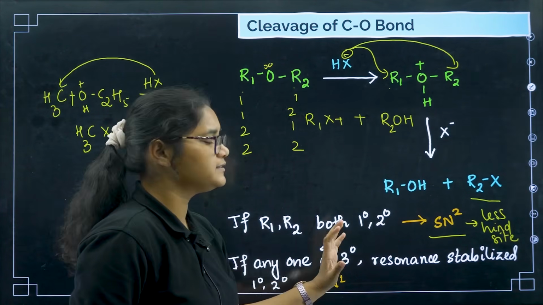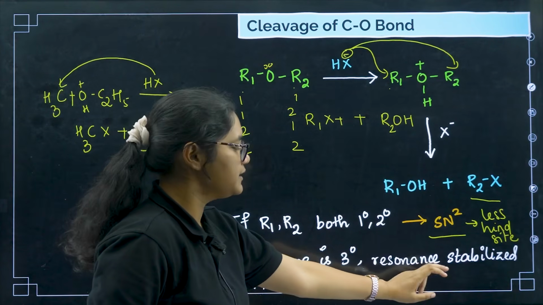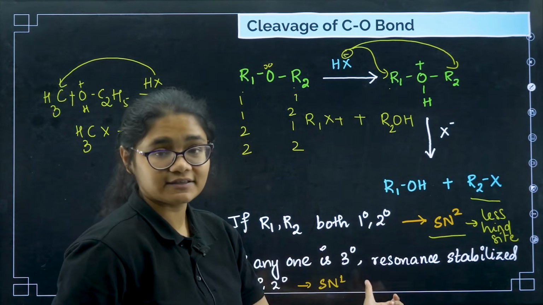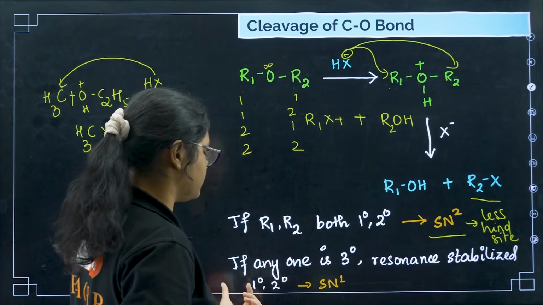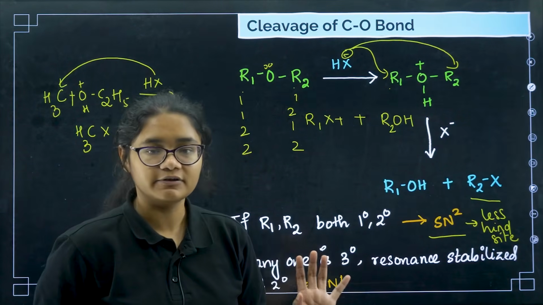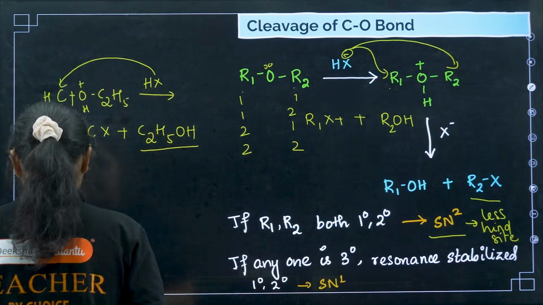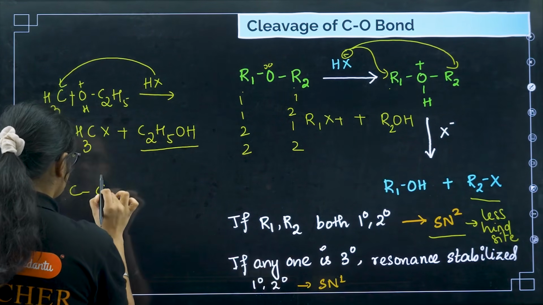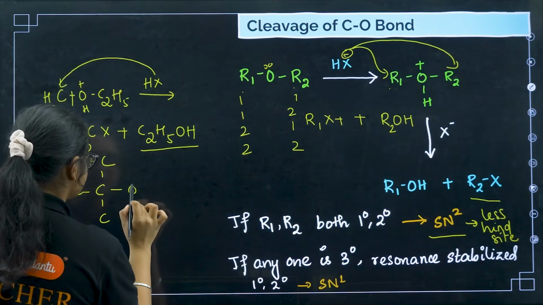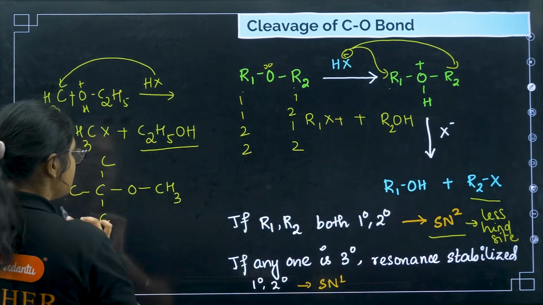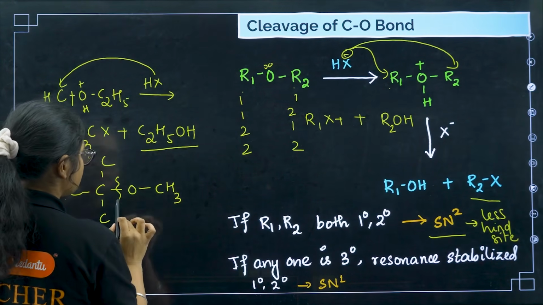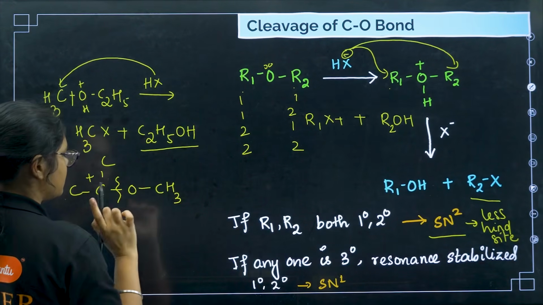Now next thing: if any one side is tertiary, or a resonance stabilized carbocation is forming, then the SN1 mechanism will be followed. For example, if one side is tertiary and the other side is primary, the bond will always break here and the carbocation will form here.